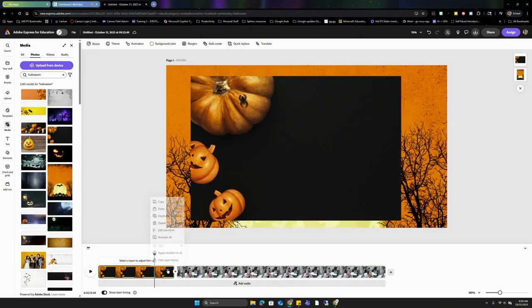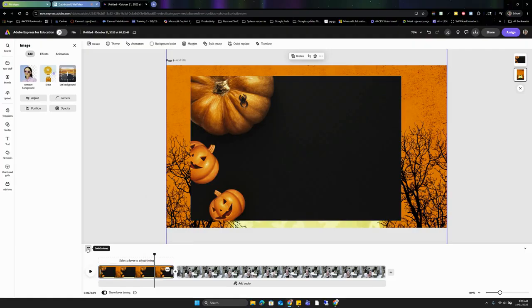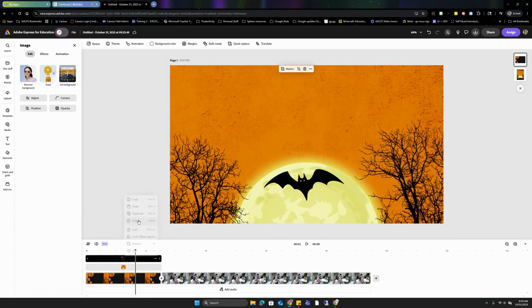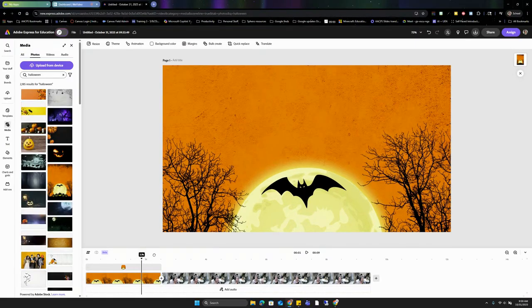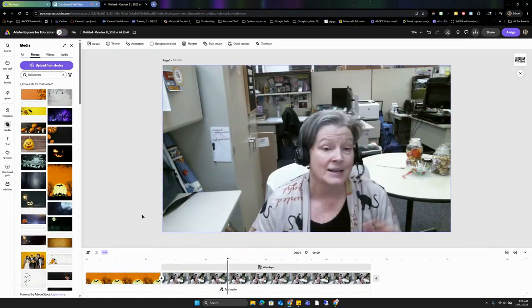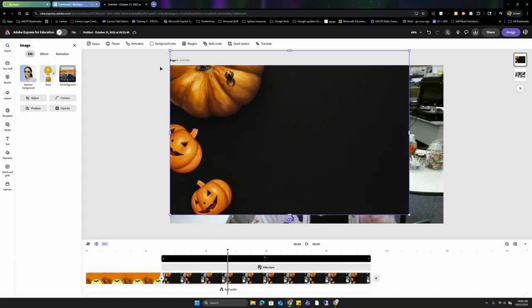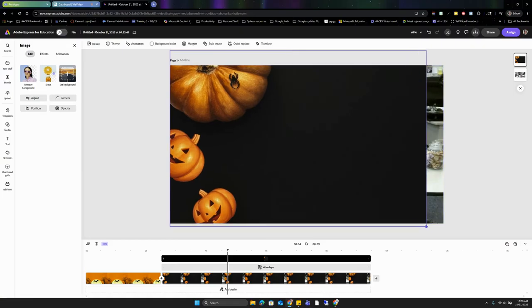So I'm actually going to go back and I'm going to show my layers here. And then I'm going to delete this and I'm going to add it again, but this time I'm going to be more purposeful. I'm going to put my playhead in the space where I want to add this. I'm going to select and I'm going to do add as a layer to canvas. And now you'll see it appears over top of the video portion of me. And I'm going to drag it out and expand it so that it fills the entire screen, completely covers me.